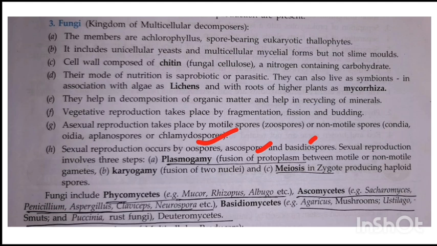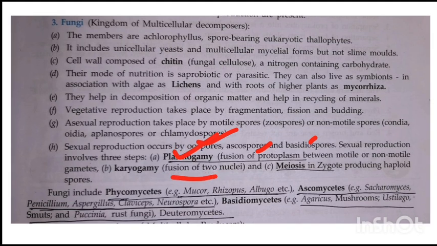Sexual reproduction in fungi involves 3 steps: fusion of protoplasm, plasmogamy; fusion of nuclei, karyogamy; then meiosis in zygote producing haploid spores, which germinate to produce a new organism. Fungi include Phycomycetes, under which are Mucor, Rhizopus, Albugo.